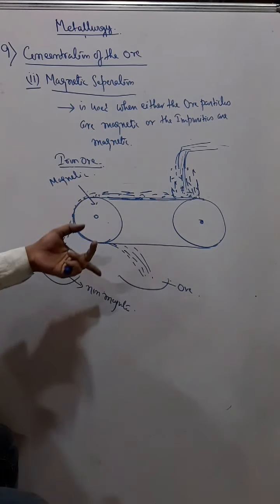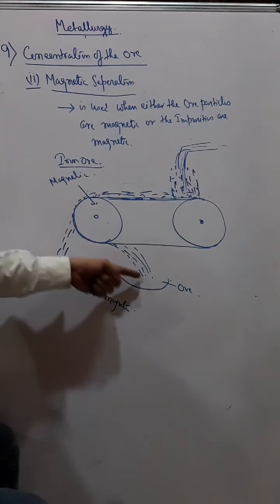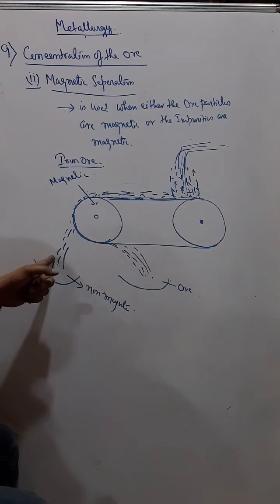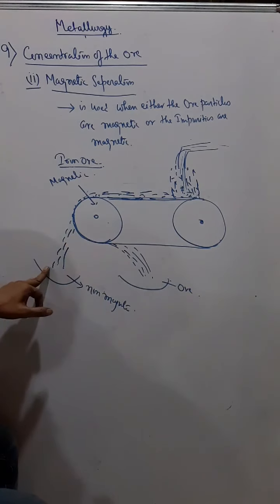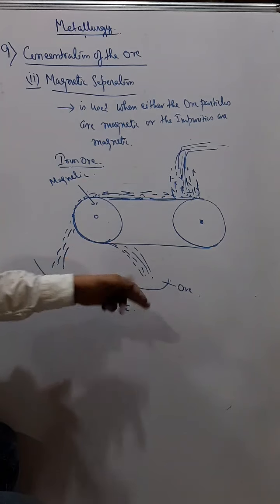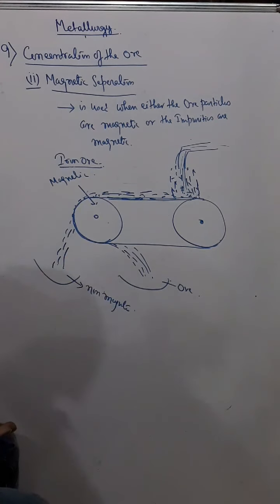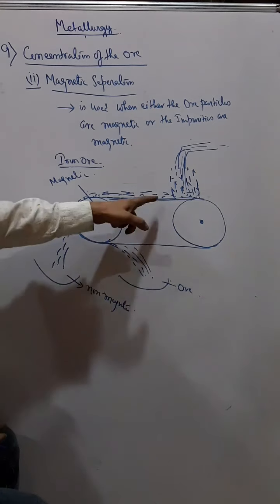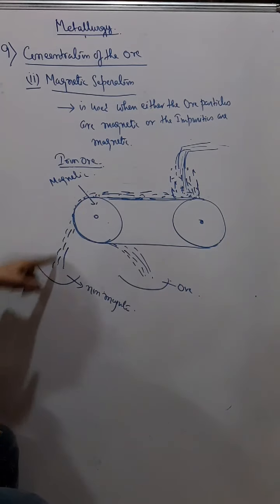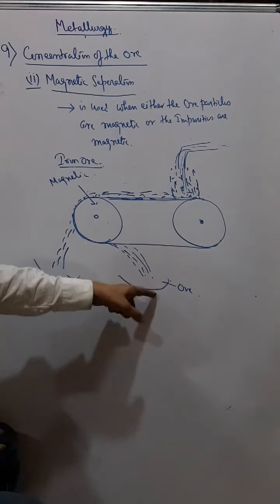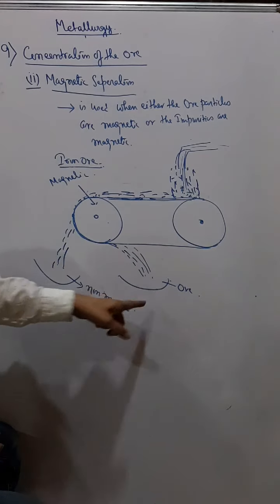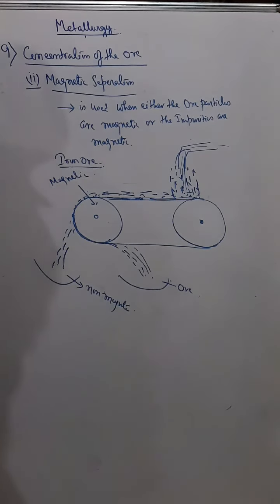Conversely, if the impurities are magnetic and the ore is non-magnetic, then what will happen? We'll get the ore here and the impurities here. Suppose in a copper ore, we have some iron particles mixed in it. All the copper ore will fall here, and all the iron magnetic particles will fall here. So this is called magnetic separation. Okay, understand?